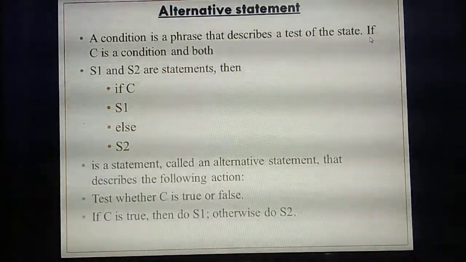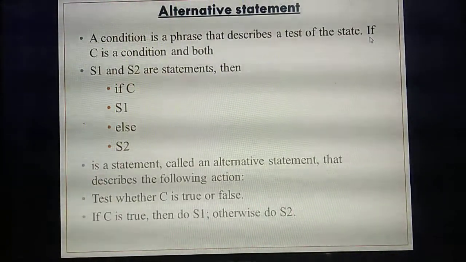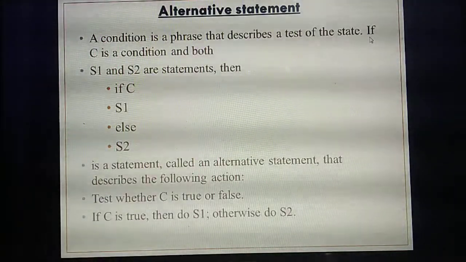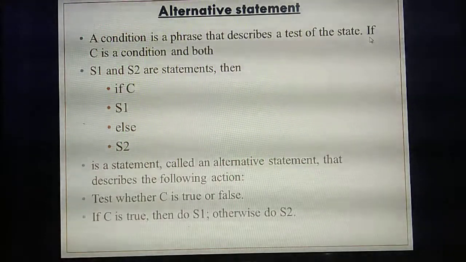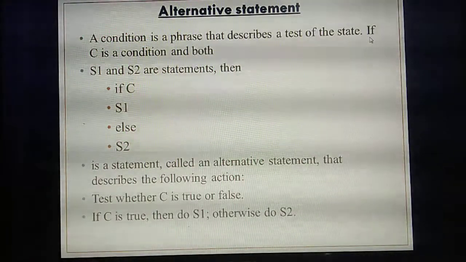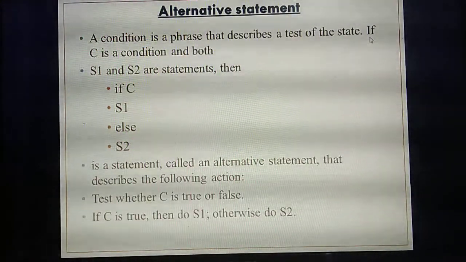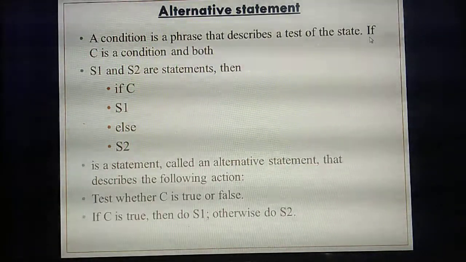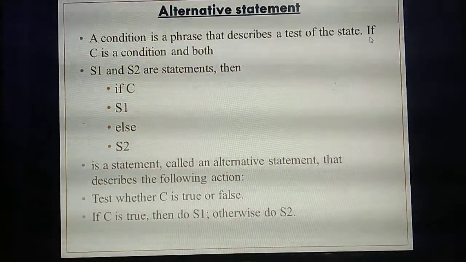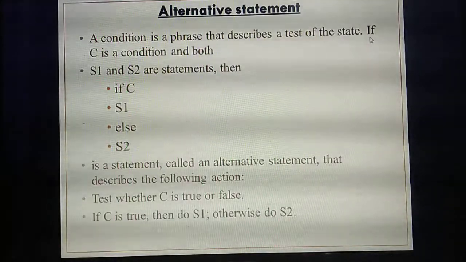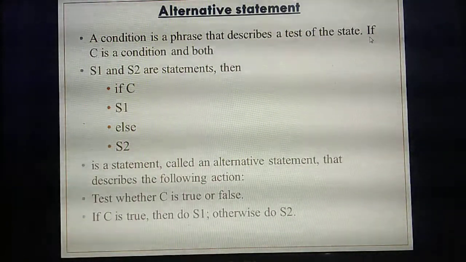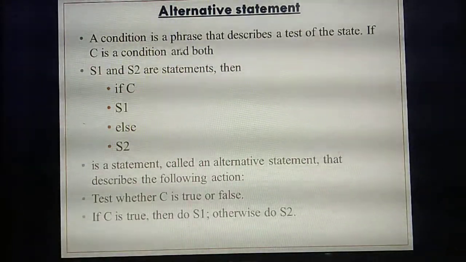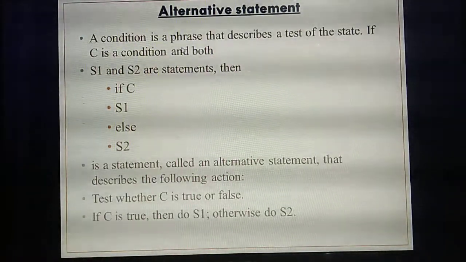State means what? Example, traffic signal. There are 3 colors, red, amber and green. Any one of the lights only blinks at a time, so any one state will be there at present. So based on the state, you can give the condition. If green, you can walk, or if red, you need to stop. So based on the condition, the statements will change.